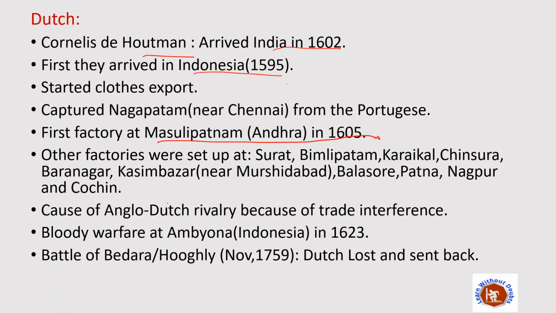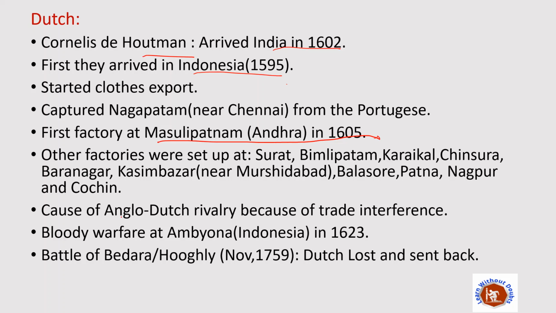So they established many factories here in India, and when the Dutch were already doing trade in India, at that time the British also came to India. The Dutch thought that they should have the monopoly of trade with India because they were already doing it. They had also entered into the administration by the time the British came. So they were already in the administration in India, the Dutch.